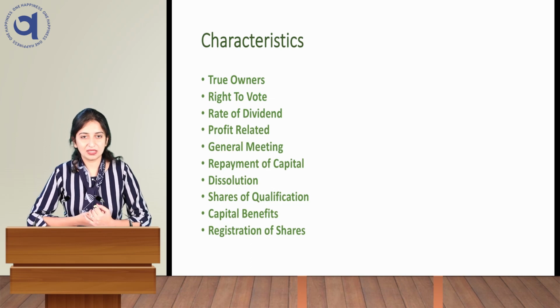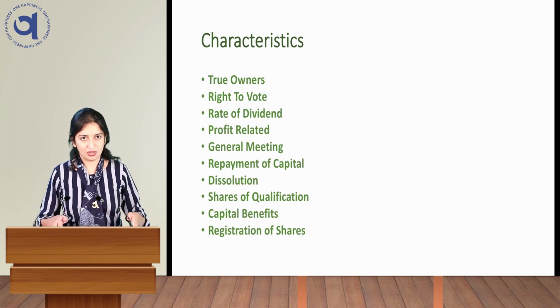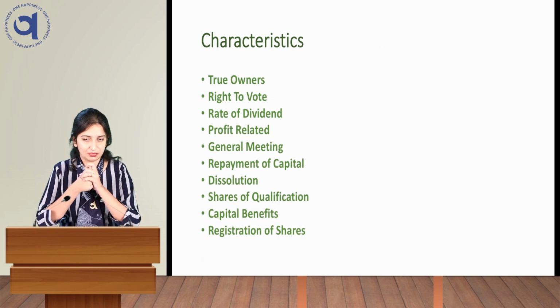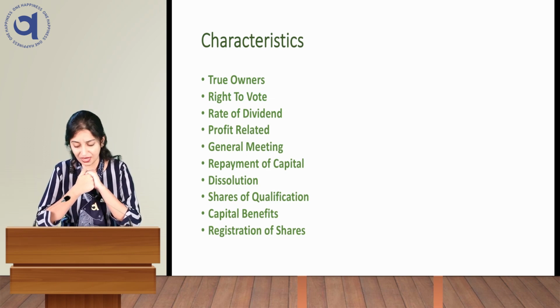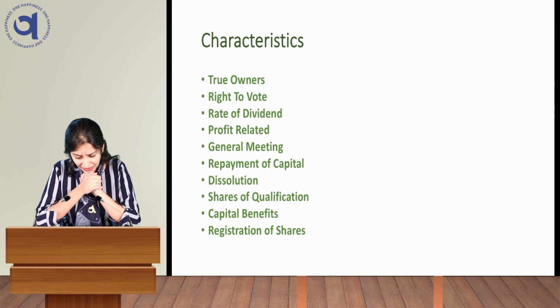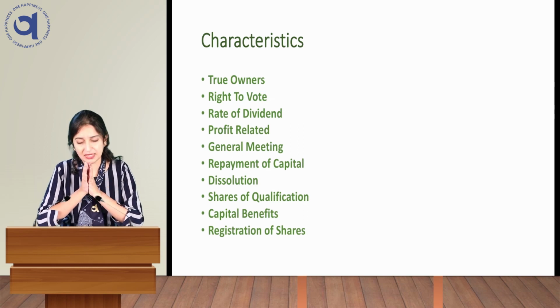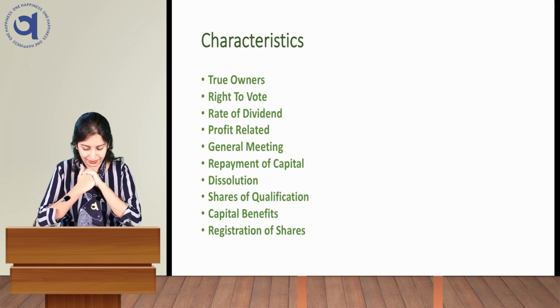Next characteristic is capital benefits. These type of shareholders don't have any fixed income, they don't get a fixed rate of dividend, they don't have a fixed time of getting the dividend. So they have various capital benefits such as right shares, bonus shares, benefit arising due to increase in the price of share, etc. Last one is registration of shares. These equity shares are always registered in a recognized share market.